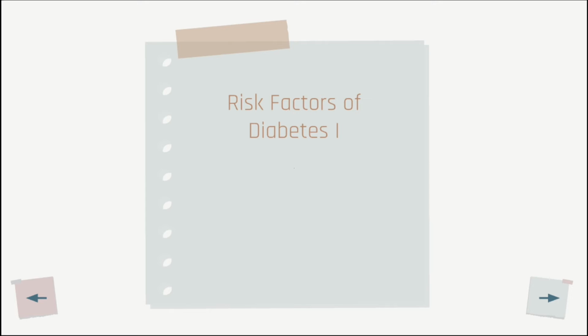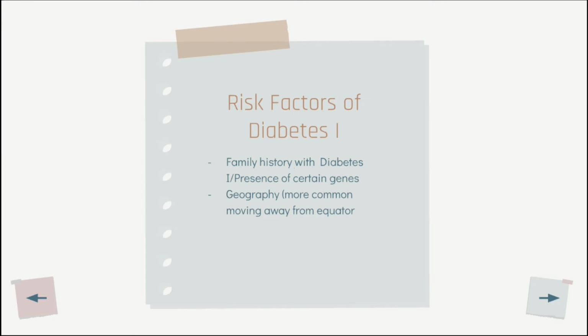Because type 1 diabetes is a condition not caused by diet, most of its risk factors are out of the patient's control. A family history where a sibling or parent has the disease can increase risk, as well as the presence of certain genes in the body's genetic code. Geography can also be a factor as type 1 diabetes cases become more common moving away from the equator.